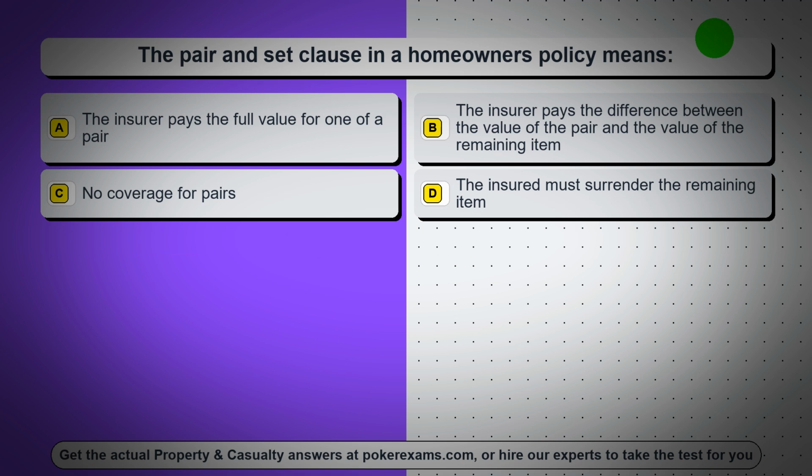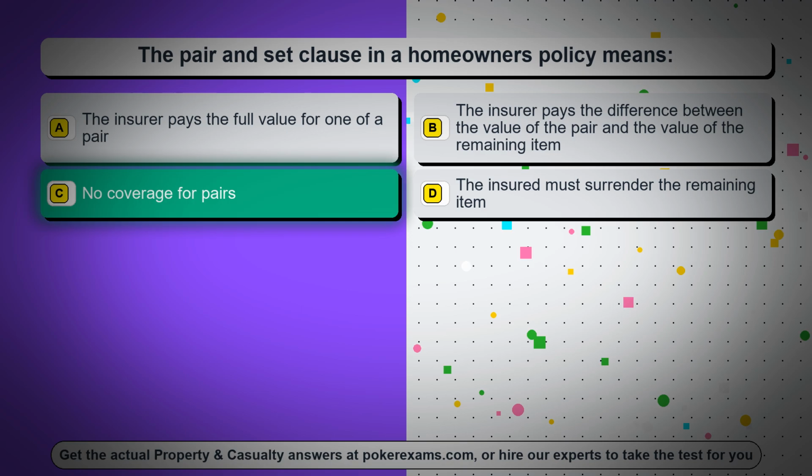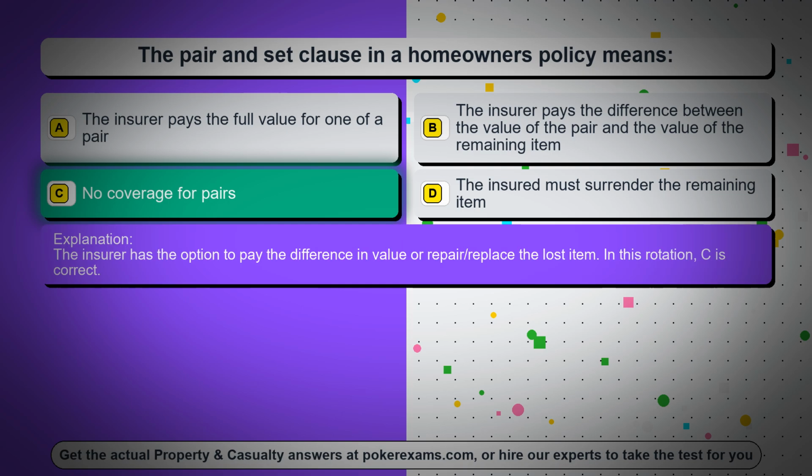Question 69. The pair and set clause in a homeowner's policy means, option A, the insurer pays the full value for one of a pair, option B, the insurer pays the difference between the value of the pair and the value of the remaining item, option C, no coverage for pairs, option D, the insured must surrender the remaining item. The correct answer is option C, no coverage for pairs. The insurer has the option to pay the difference in value or repair/replace the lost item. In this rotation, C is correct.